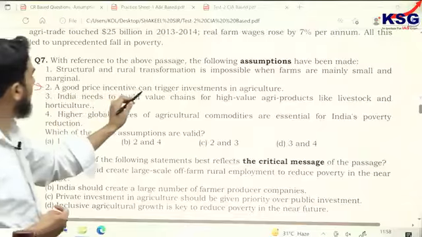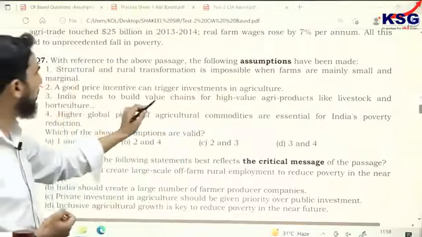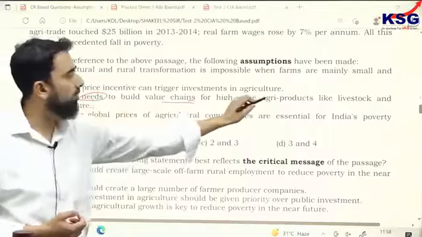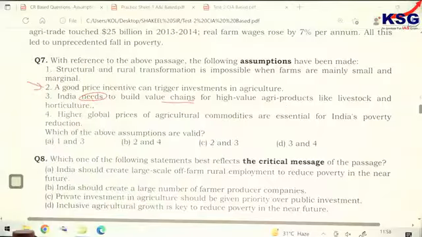Whereas the third one is a little distantly connected. India needs to build value chains, a recommendation to build value chains for high value agri products like livestock and horticulture, in rural areas, business, agri products and livestock.